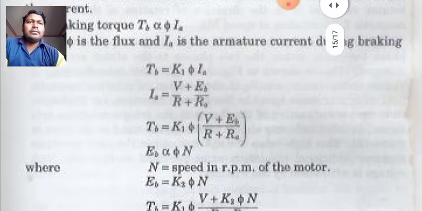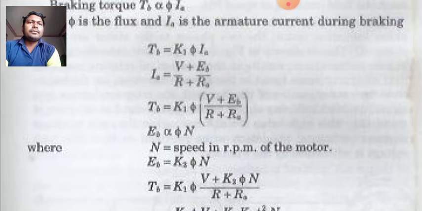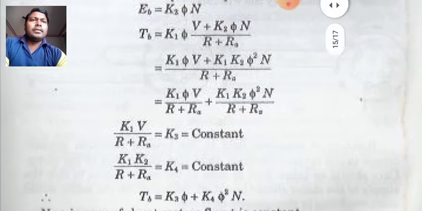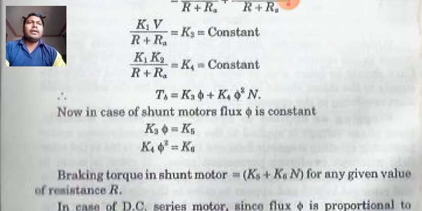Now IA is equal to V plus EB divided by R plus RA. So from this relation we can also write TB is equal to K1 phi into V plus EB divided by R plus RA, where EB is proportional to phi into N, where N is the speed of the motor in RPM, and EB is equal to K2 phi N. TB is equal to K1 phi into V plus K2 phi N divided by R plus RA. So finally we get a relation that TB, or braking torque, is equal to K3 phi plus K4 phi square N.